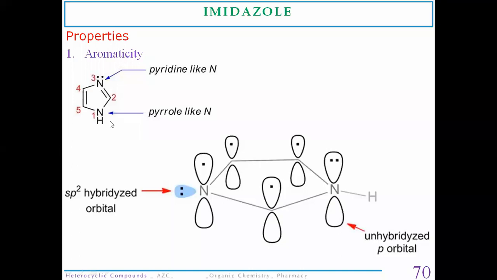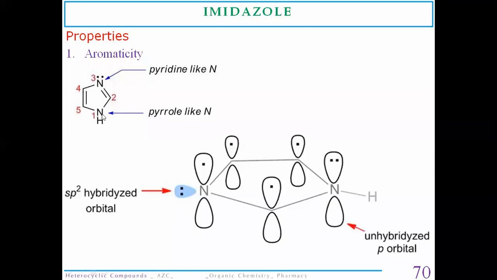Now, in the case of the imidazole molecule, this nitrogen atom has a pair of electrons on it, so it behaves like a pyridine-like nitrogen. In the case of pyrazole, we discussed the same thing. The nitrogen atom at the third position is going to behave like a pyridine-like nitrogen.